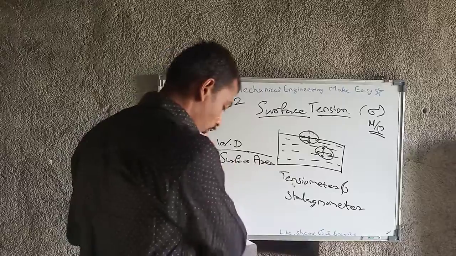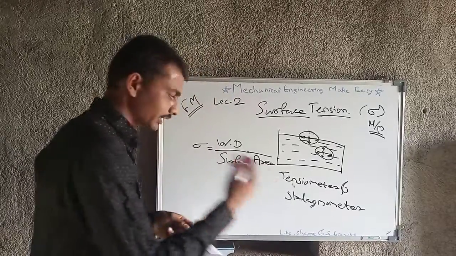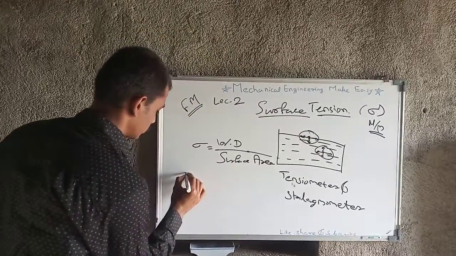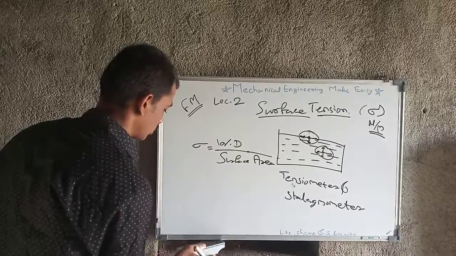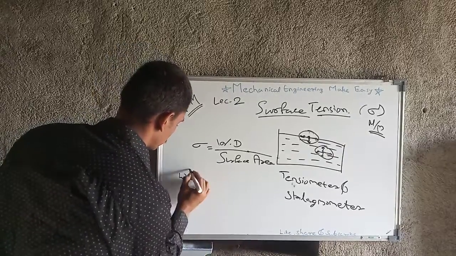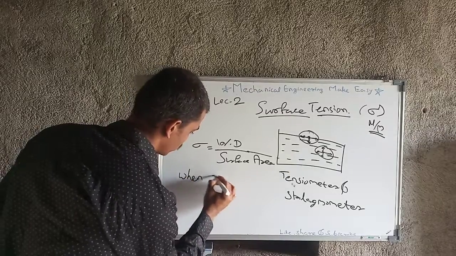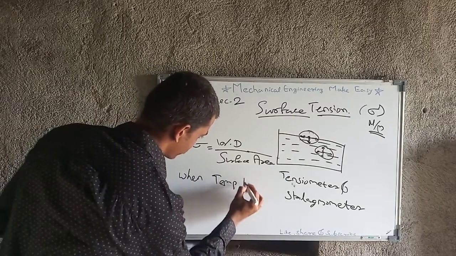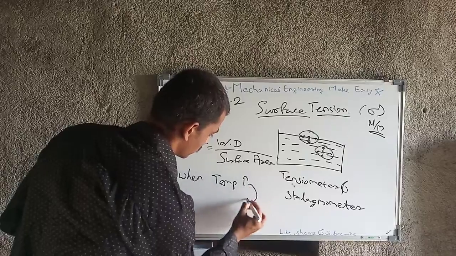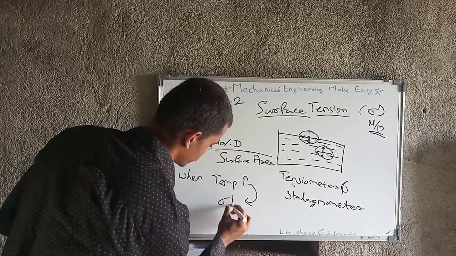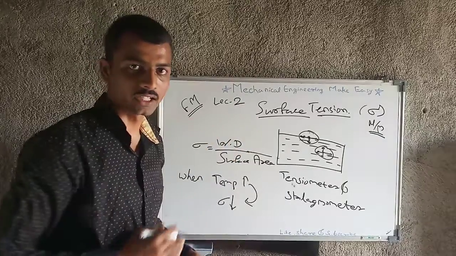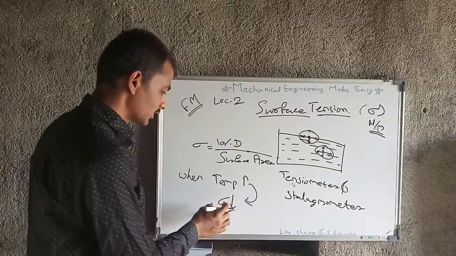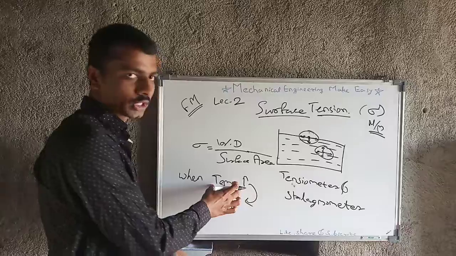Next, what happens with temperature? When temperature increases, surface tension decreases. This means surface tension is inversely proportional to temperature.